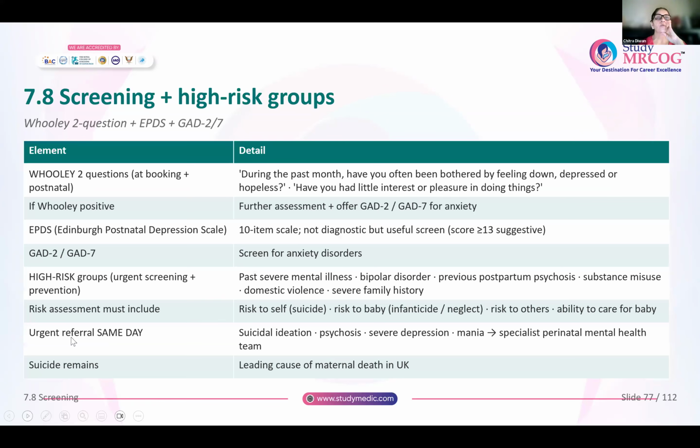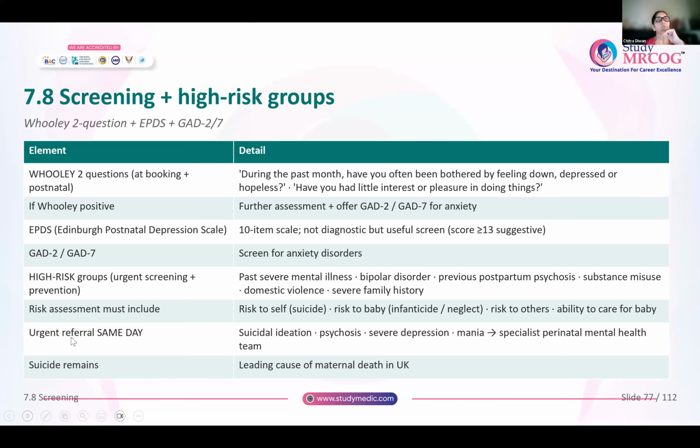Okay. Now next, coming to perinatal mental health. This is a topic which everybody hates. Just 1 or 2 points you have to keep in mind over here. Anyone with postpartum hallucinations, delusions, always remember it is postpartum psychosis. And you will immediately escalate to the perinatal mental health team, admit the mother in the mother-baby unit, and keep a close watch on the baby. These are 2 or 3 main important points.